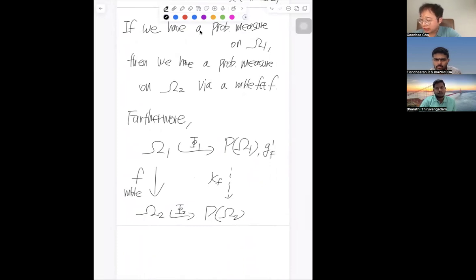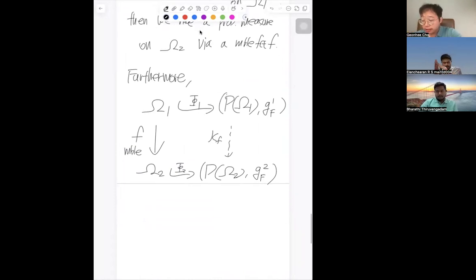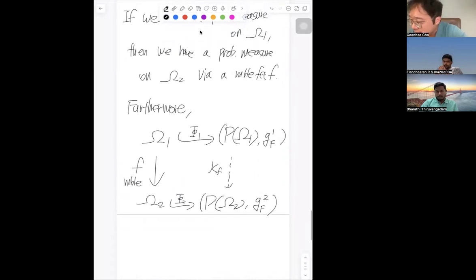Let me write it like this: the Fisher information metric defined on omega 1, and the Fisher information metric defined on omega 2. And we already know, by the way, that if you take the pullback along the horizontal lines, we recover the Bergman metric. We already know it. Agree? Then now let's see something interesting.